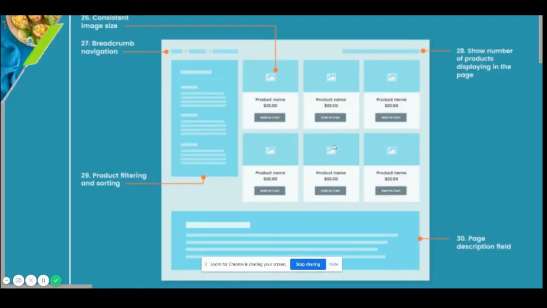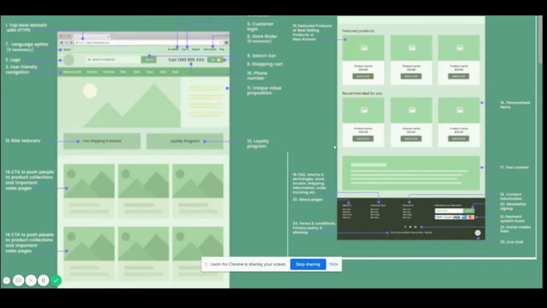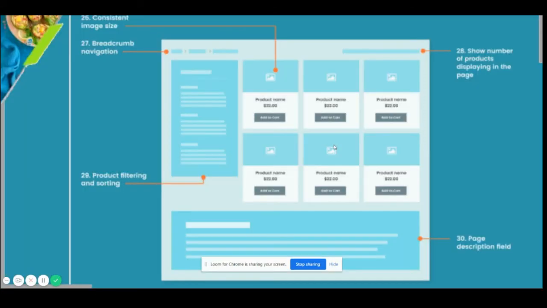Then comes the category page. So this was the home page and the header and the footer, then the category page. On the category page, you would have always seen that there is some kind of filtering which happens on the left hand side. If it is for example a category for shirts, then the filter can be for brands or it could be size. That's an important feature which may or may not be there in the theme that you're choosing. And the other things which you can see. This is the category page.